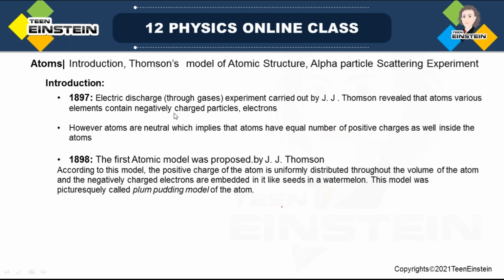that every element contains negatively charged particle, like the atoms of every element contain negatively charged particle which were named as electron later, and these electrons are identical in nature for all the atoms of various elements. So that was the thing, and